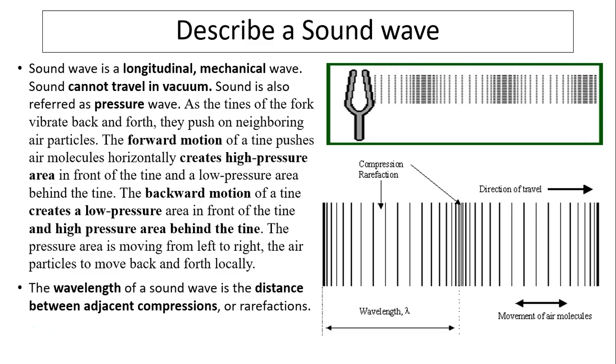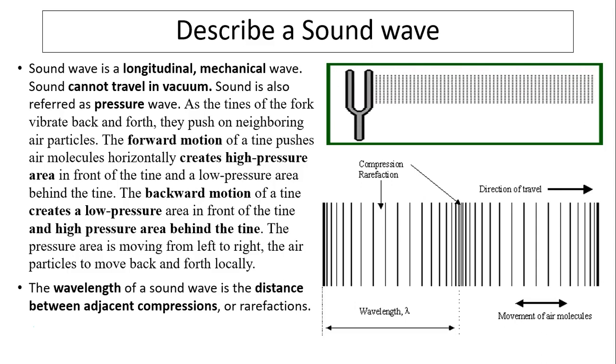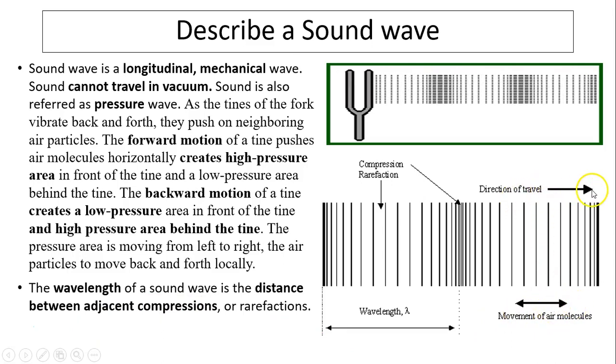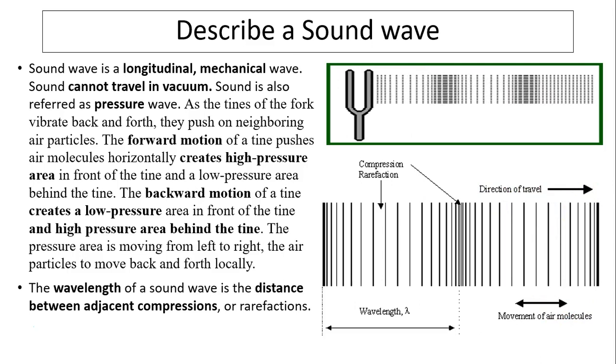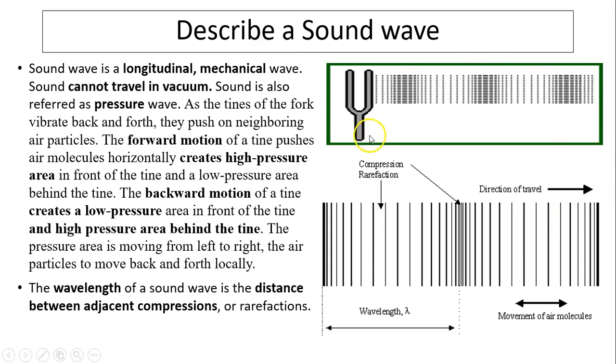Describing a sound wave. Sound wave is a longitudinal mechanical wave. Mechanical wave means sound cannot travel in vacuum. Longitudinal wave means the particle's motion is parallel to wave's motion. Sound wave is also referred to as a pressure wave because sound creates high pressure and low pressure in the medium it travels. Take a look at this animation of the tuning fork.